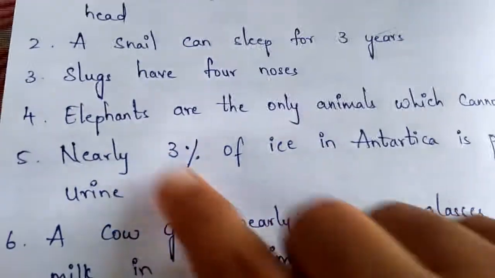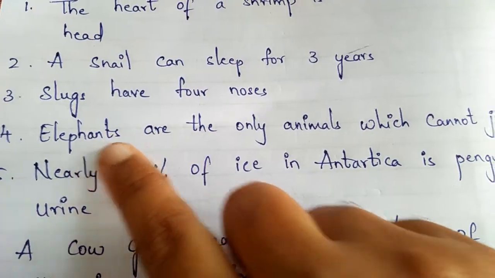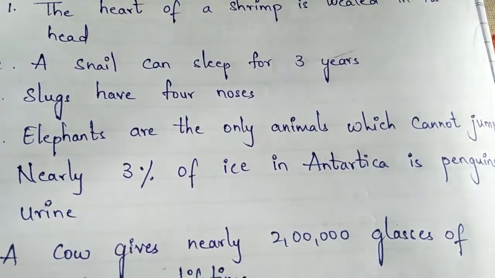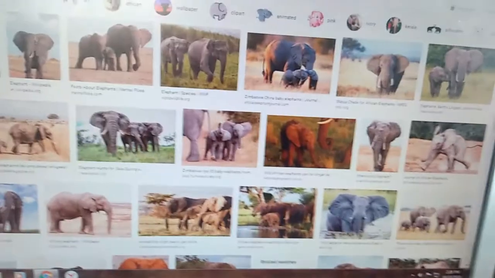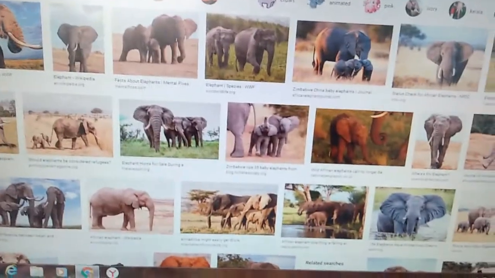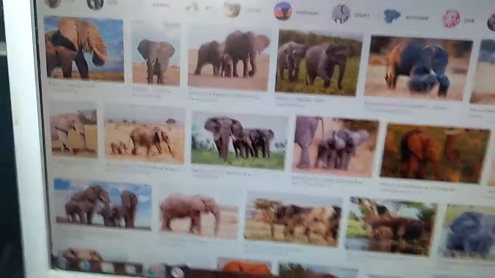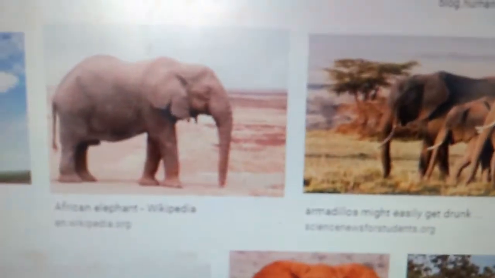Next one. Elephants are the only animals which cannot jump. Read again. Elephants are the only animals which cannot jump. See the picture, Nana. See the elephant. How big it is. So we can say that as it has more weight, the animal cannot jump. This animal named elephant cannot jump because it is very heavy. Okay?